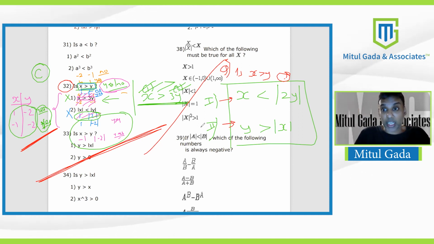That's really great. Amazing class, but I must say, I have a question. I got the answer as C, but I put the numbers as -2 and 2 and -3. So those numbers are different from yours. Was it a coincidence, a fluke, or was the method right? Which numbers did I get? In question number 32, the final numbers that I got, 1 and -2 is the same as 2 and -3 or 3 and -5 types. I told you, that's why I say it's not a fluke or anything.